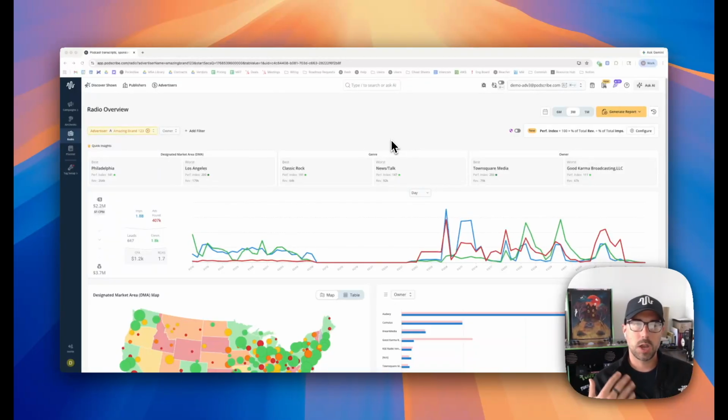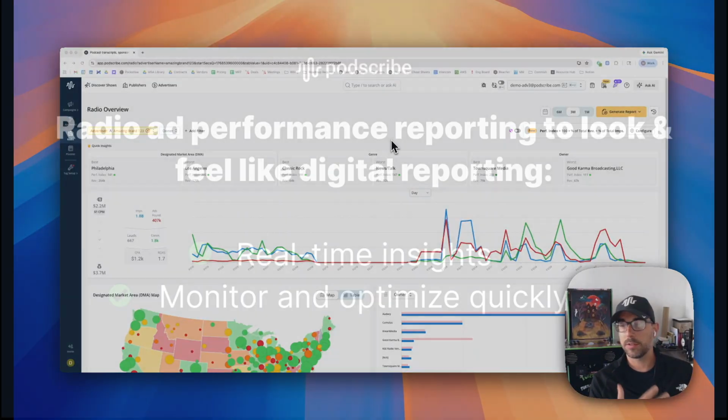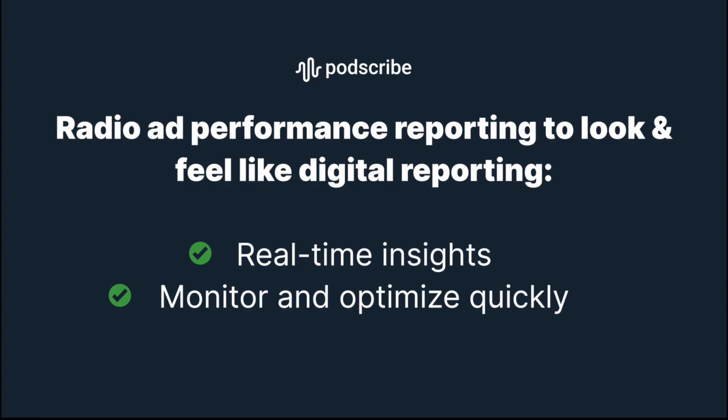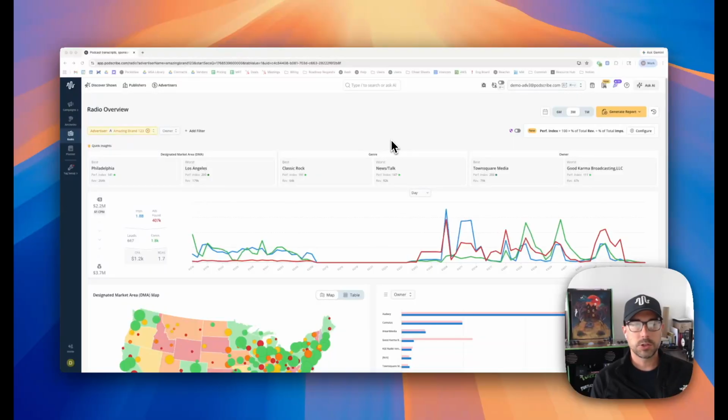And what Podscribe has set out to do and what we've done is to find a way to make radio performance reporting look and feel like digital. So it allows us to have more real-time insights available to us, and also allows us to monitor things and perhaps give us an opportunity to see what we should be doing next to drive better performance over time. So without further ado, let me introduce to you the Podscribe radio dashboard.